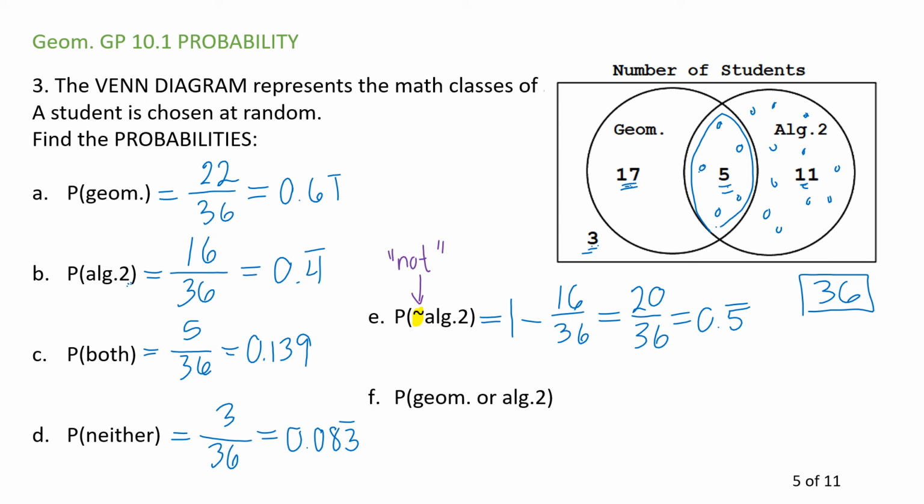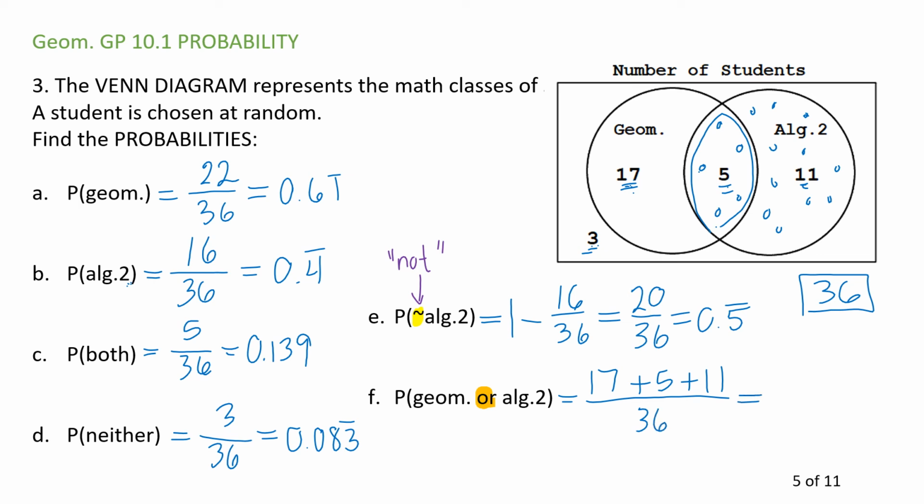And then finally, we got one more notation, and that's this or. Or means that you can be in either geometry or algebra. If you ever see an or, you're going to add all the people in geometry, 17, plus all the people that are in algebra. Well, I'm doing this wrong. This is actually a different concept. Basically, just add all these 3 numbers. 17 are in geometry alone, 5 are in both, and 11 are in just algebra 2.